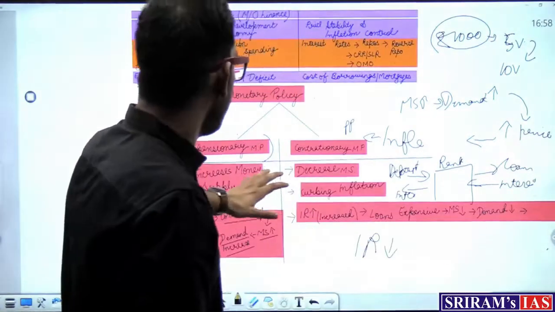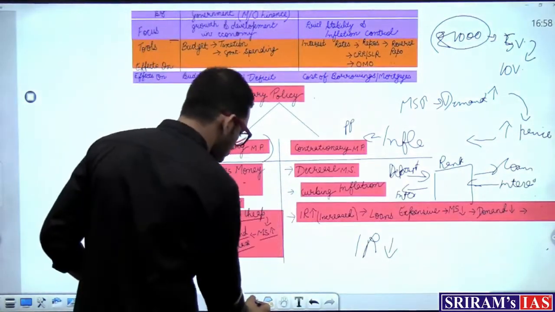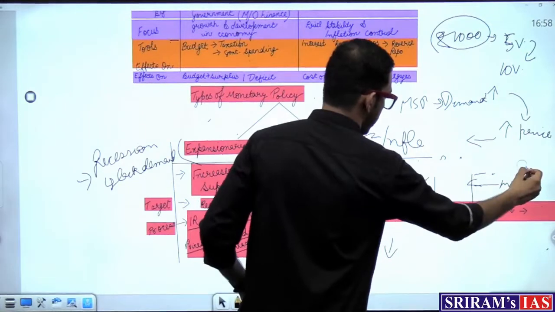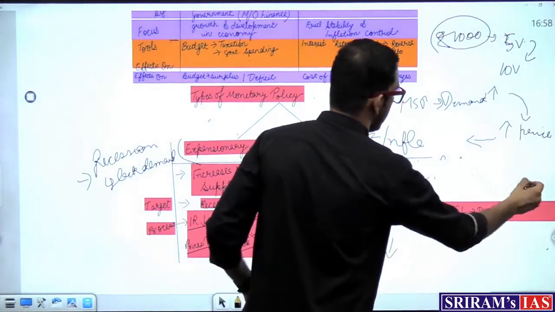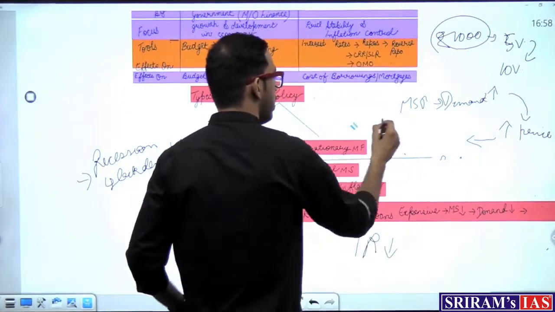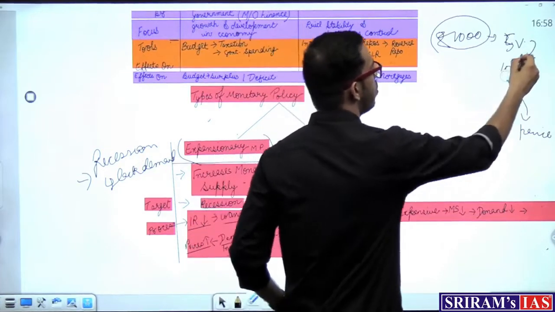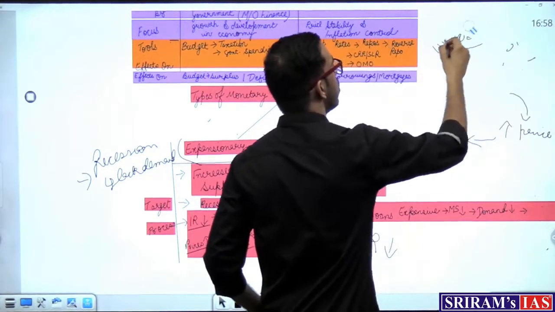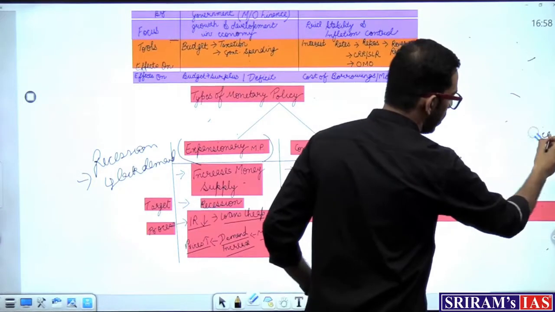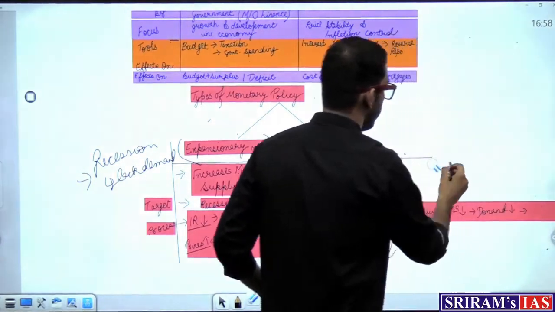So basically, when I'm talking about expansionary and contractionary monetary policy, the interest rate I'm talking about is the bank interest rate. We'll come to that in our next PDF, where we focus on the different tools available at the disposal of the government.